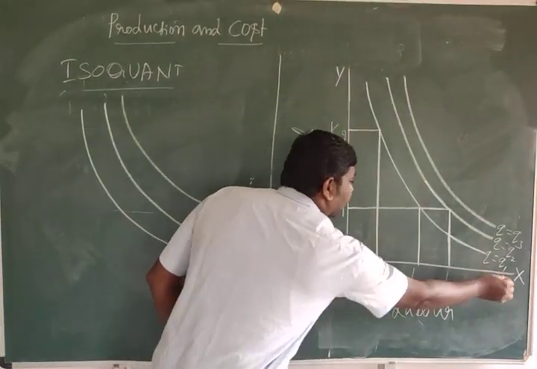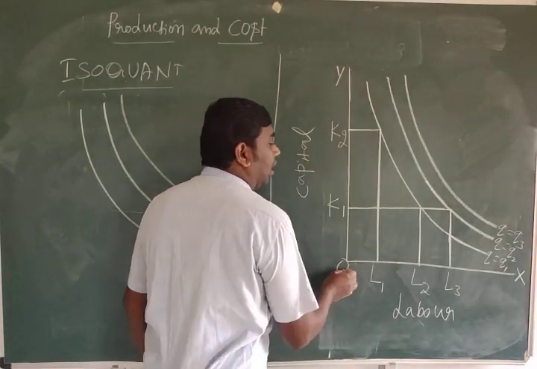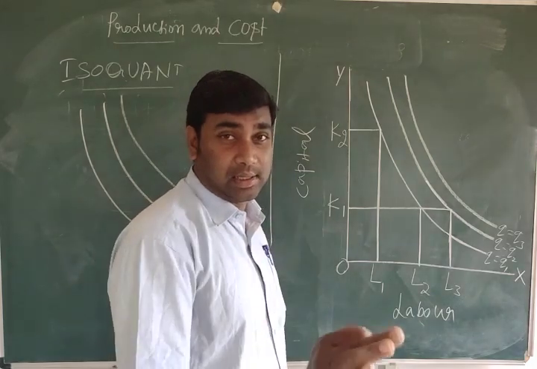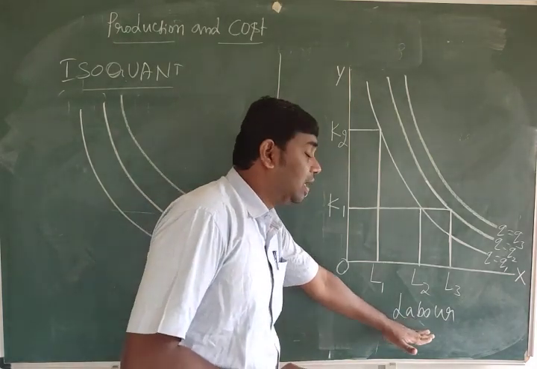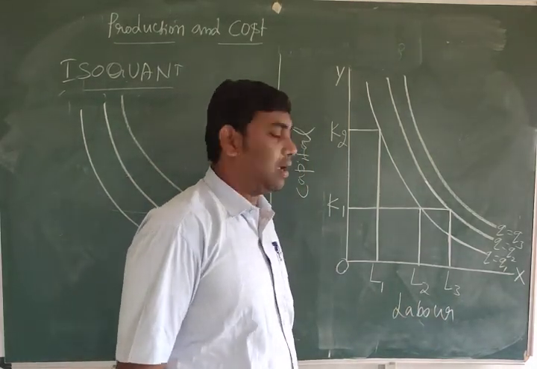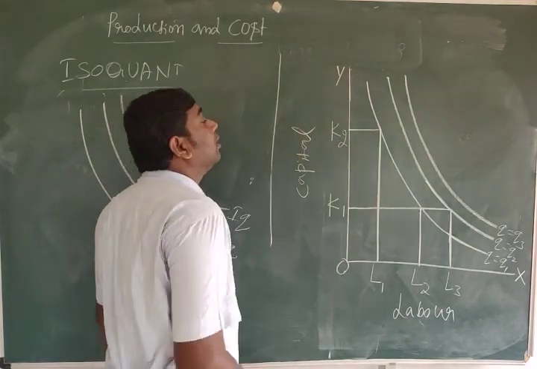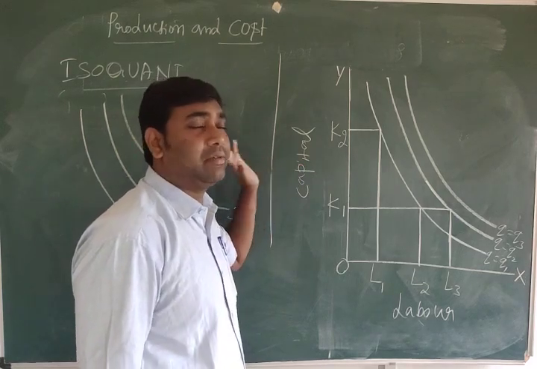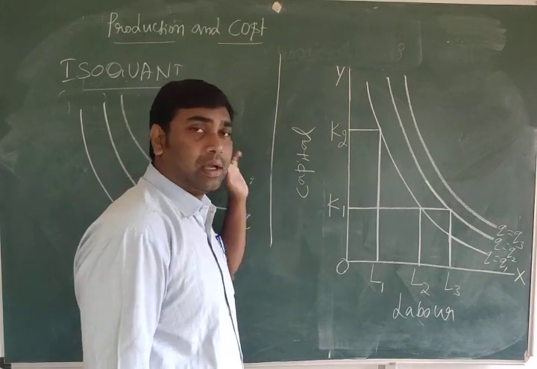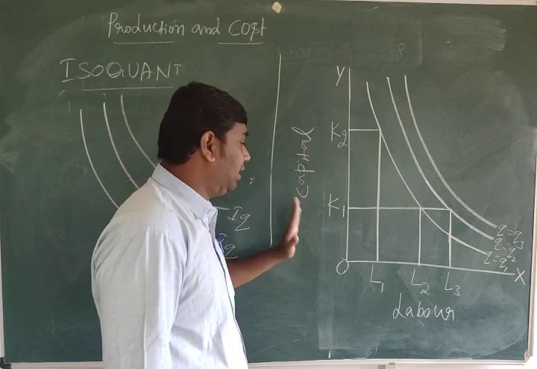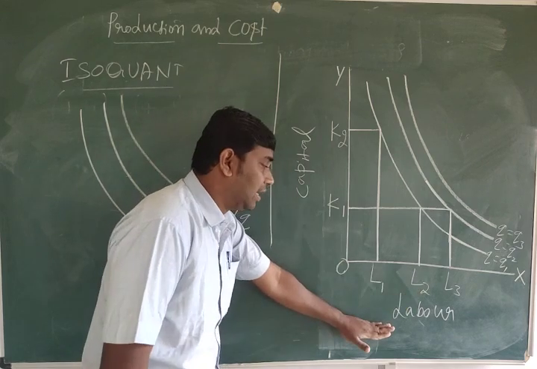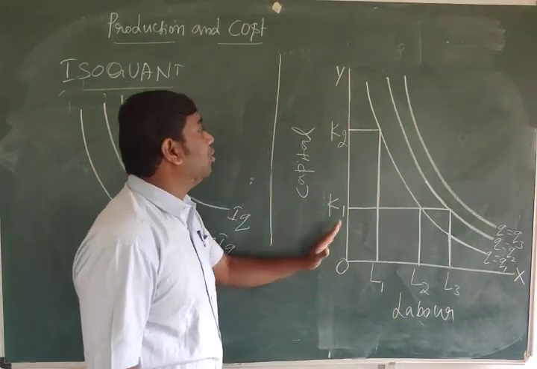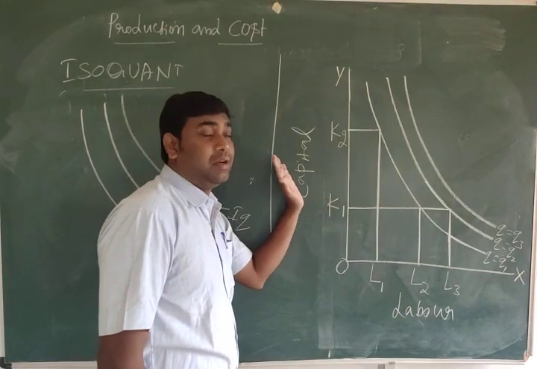So, OX, OY. On the OX horizontal axis, we measure the labor. On the OY vertical axis, we measure the capital. We are taking 2 inputs, one is labor, another one is capital, units of labor and units of capital.